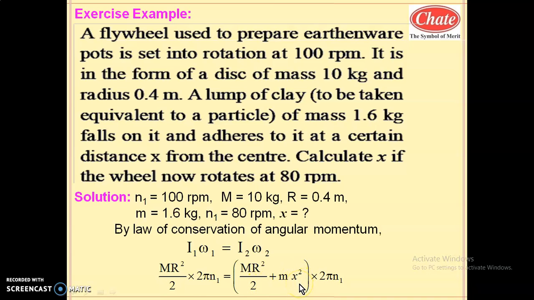It is treated as a particle and falls at a distance x, so its moment of inertia is mass into distance square, that is m x square. So the total moment of inertia of the system in the second case is the flywheel moment of inertia plus the clay's moment of inertia, into omega 2, which is written as 2 pi n2, because the unit is rpm, which is a frequency value and not radian per second, so it is not omega. Here is the term n1 and here is the term n2. Here we need n2.